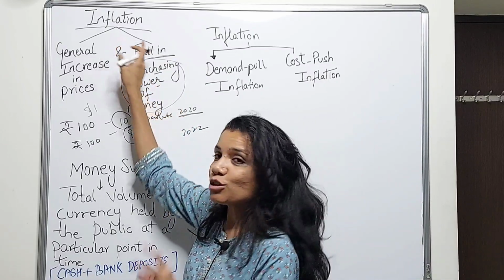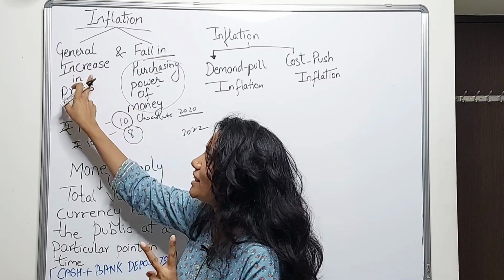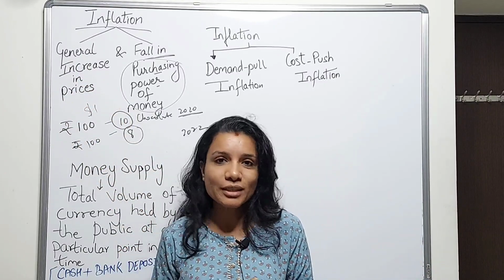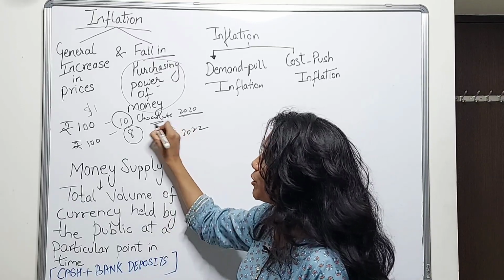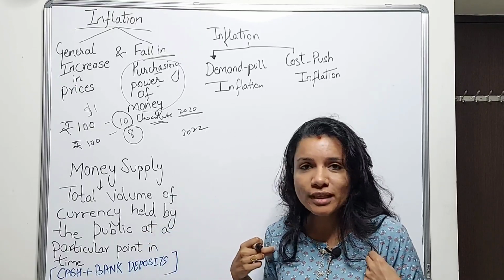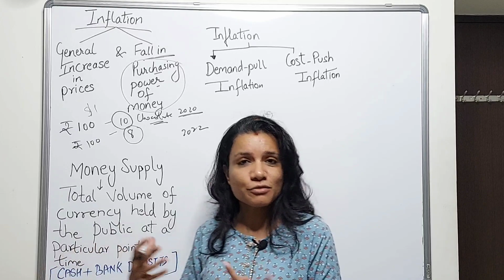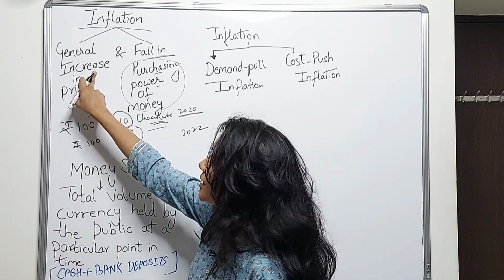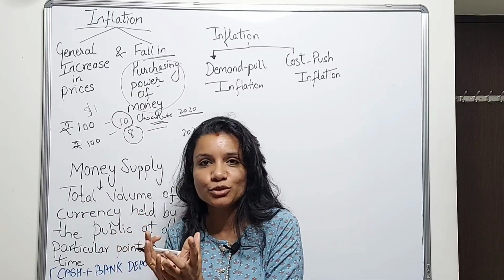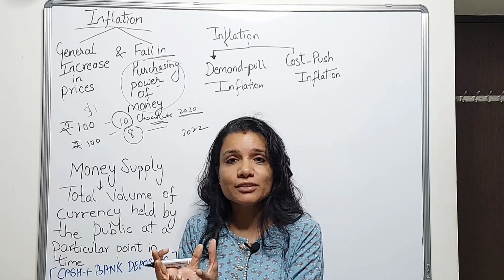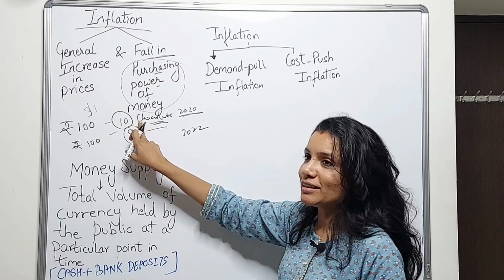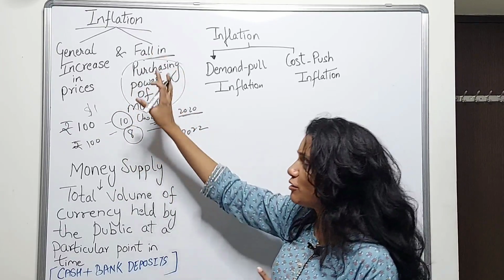And inflation means two things happen. First, a general increase in prices. That is, the prices of all commodities and services, all goods and services, will increase. We are taking the example of chocolates, but similar to chocolates, all goods and services, whether food items, clothing, vehicles, petrol prices, fuels, everything, all the prices will increase. And at the same time, for the same number of chocolates, or for the same goods and services, you now have to pay more money, which means the purchasing power of money falls. So this is the meaning of inflation.